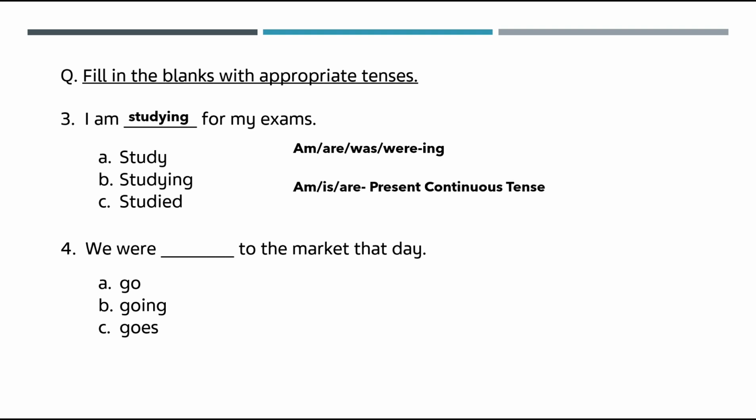Next, we were dash to the market that day. So the key here is were. Whenever am, are, was, were is used, we will use the ing form of the verb. The answer is we were going to the market that day. Was and were, then we will use the past continuous tense.